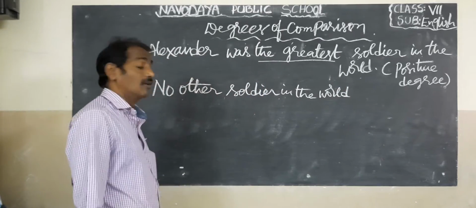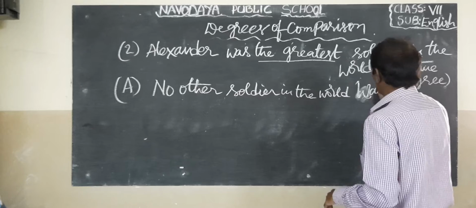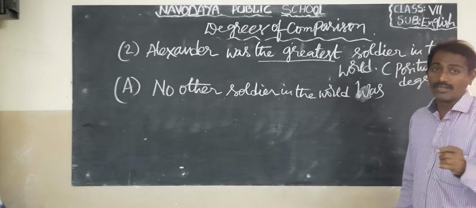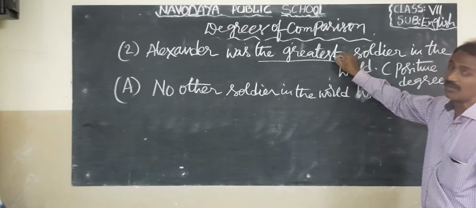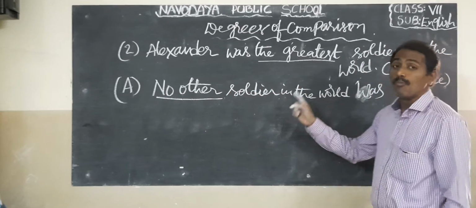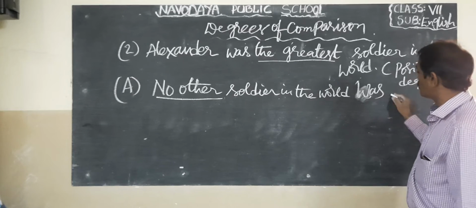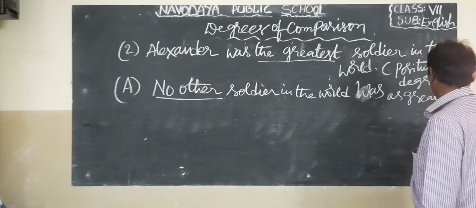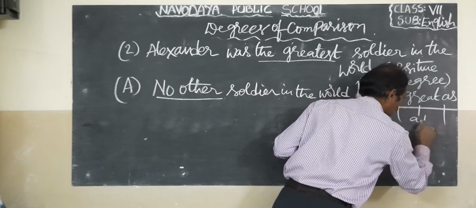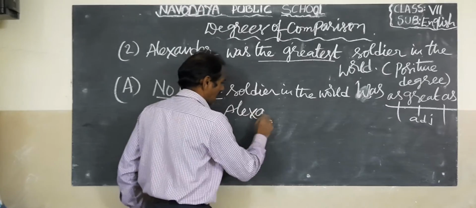After that we write the verb, the same verb in the past tense: was. Then the adjective plain goes between as: as great as Alexander. Previously, in the comparative we said greater than, and in the superlative the greatest. Similarly, the adjective is placed between as: as big as, as small as, as beautiful as. So: No other soldier in the world was as great as Alexander.